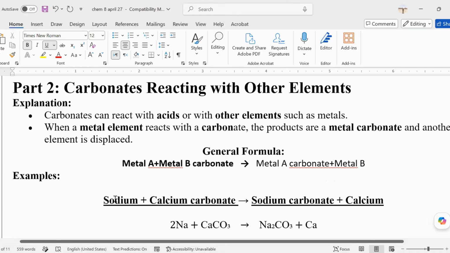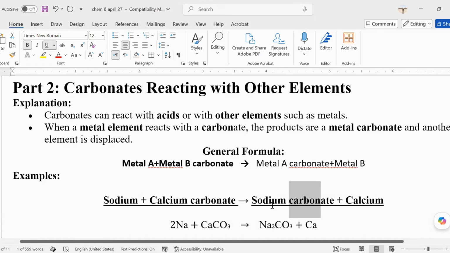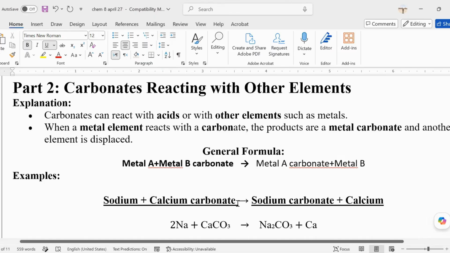Now, what will happen is this. If there's a chemical reaction, what you need to do is just copy the name of the first metal, metal A, which is sodium, and then you're going to add the word carbonate. It's just like transferring of the carbonate, and then you add a plus sign, and then the calcium, which is the metal B, will stand alone. So again, in this formula, it's just like exchanging only the atoms of each element.